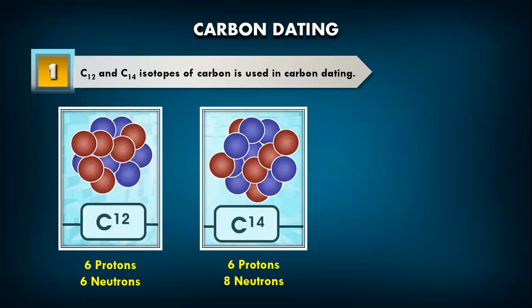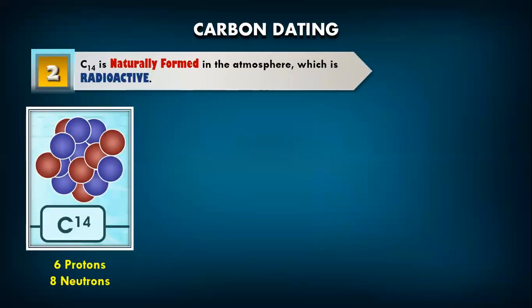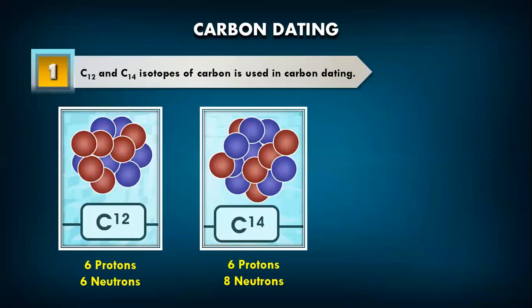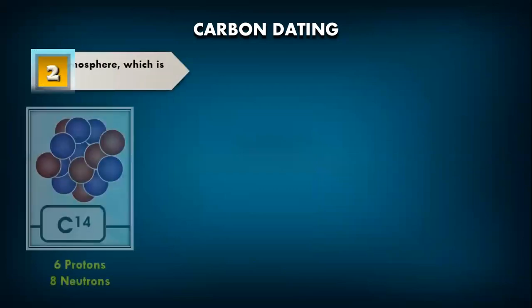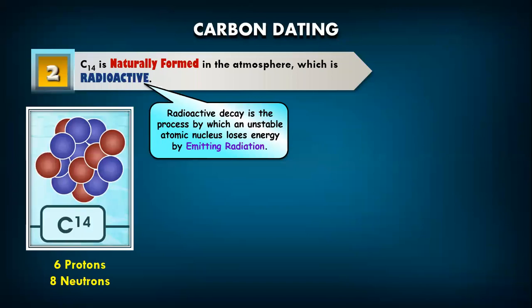Okay, so we are clear till here that there are two forms of carbon, carbon 12 and carbon 14. Of the two, carbon 14 is formed in the atmosphere and it is radioactive. Carbon 12 is our natural carbon. Carbon 14 is formed in the atmosphere and is highly radioactive. Now, what do you mean by radioactive? Radioactive means it can decline gradually. It is the process by which an unstable atomic nucleus loses energy by emitting radiation.